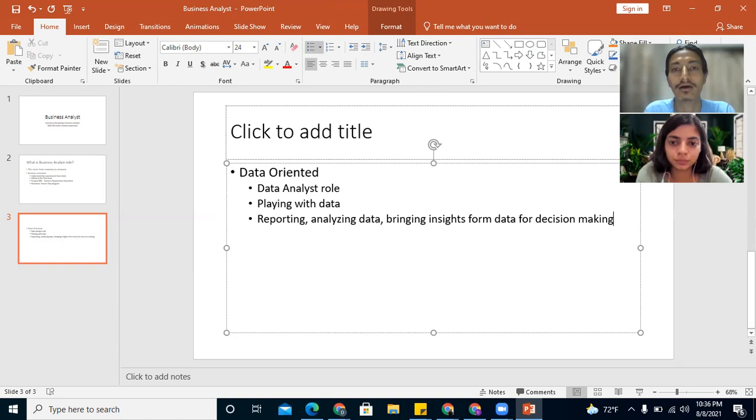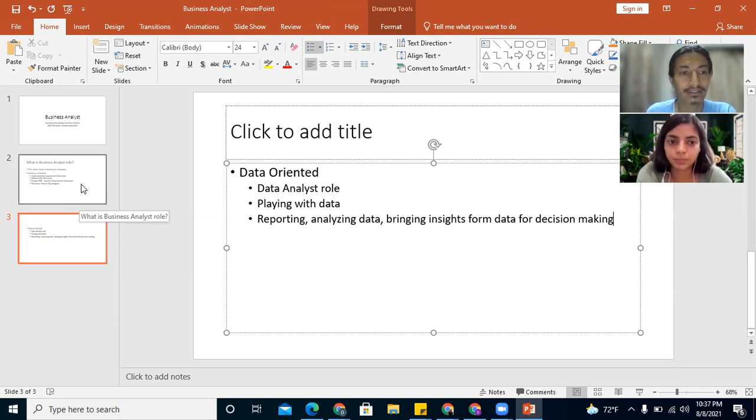For example, let's take education sales. Which are the courses having the most students, in which is the enrollment increasing, what is the background of the students, from which city are the students coming, what earlier job experience are the prospective learners coming from, so that I can understand the categories and backgrounds of my learners, and for my next marketing campaign, I can target those learners. So this is more data oriented.